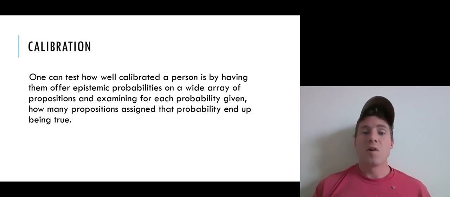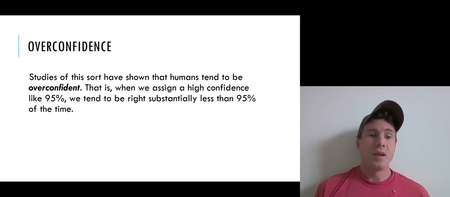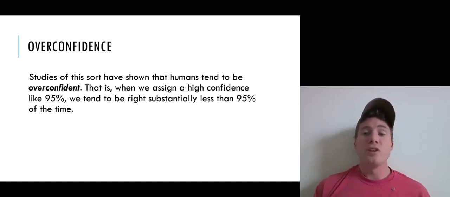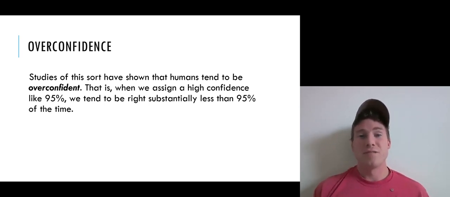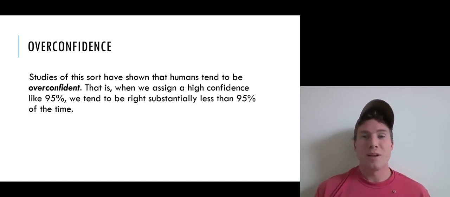Now, one can test how well calibrated a person is by having them offer epistemic probabilities on a wide array of propositions and examining, for each probability given, how many propositions assigned that probability end up being true. So we can do this with our forecasting probabilities that we've given. Now, studies of this sort have shown that humans tend to be overconfident. That is, when we assign a high confidence, like say 95%, we tend to be right substantially less than 95% of the time. So if you gather together all the propositions that I'm 95% confident in, a lot less than 95% of them actually end up being true. Right?